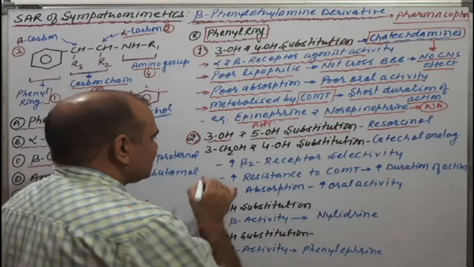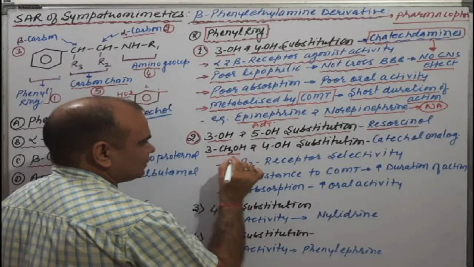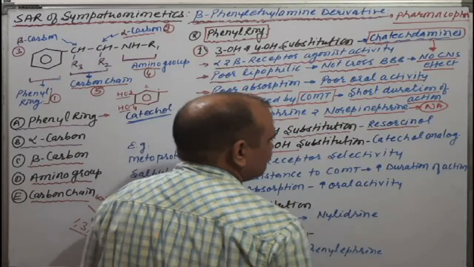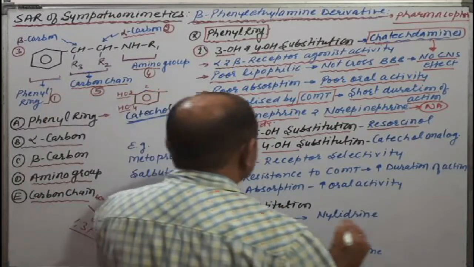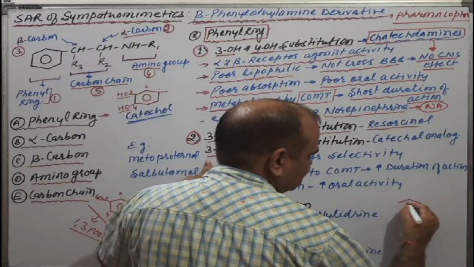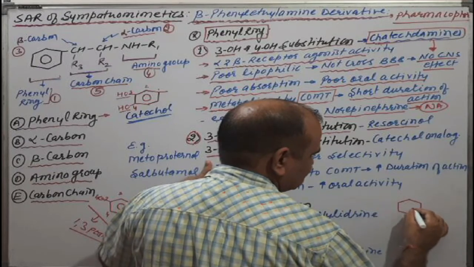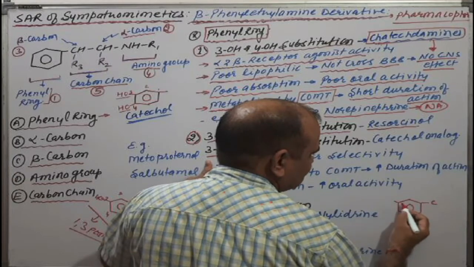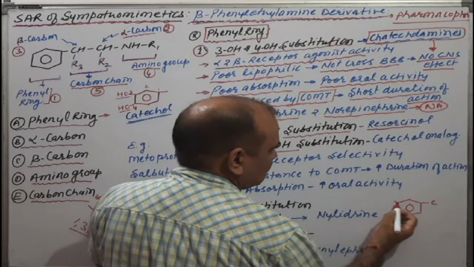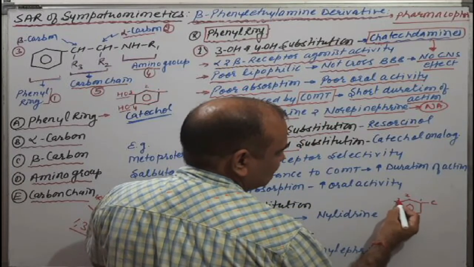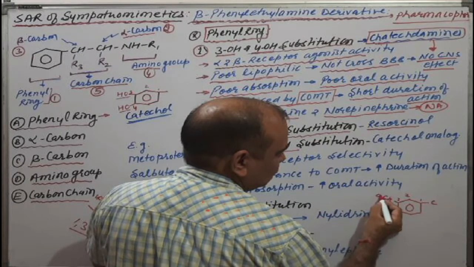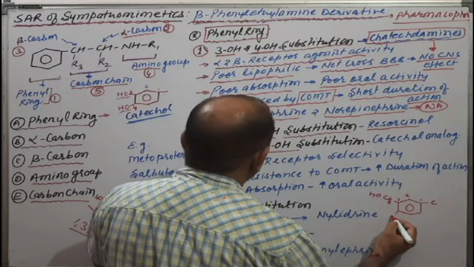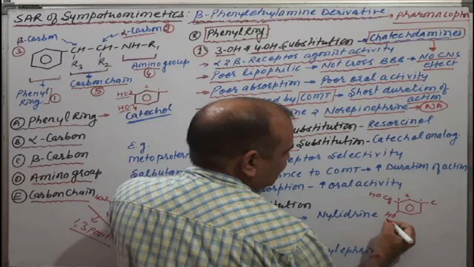Similarly, next one, 3-CH2OH and 4-OH substitution. Try to understand what this is. Suppose this one is the benzene ring, and this is the substitution of beta carbon, and this is position 1, 2, 3, that is CH2OH, and fourth position is OH.